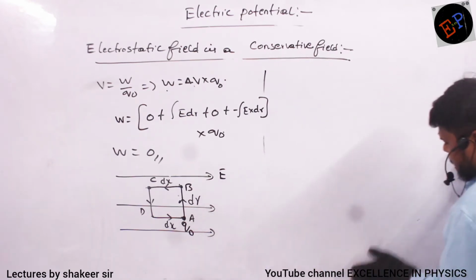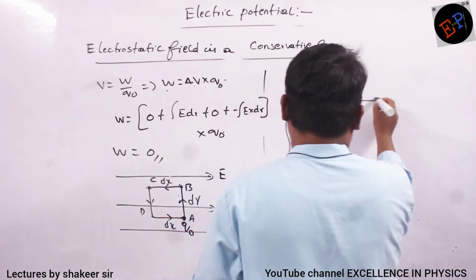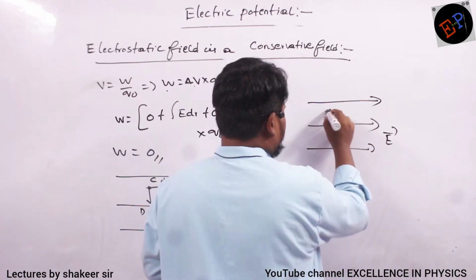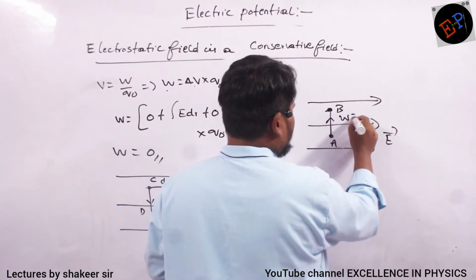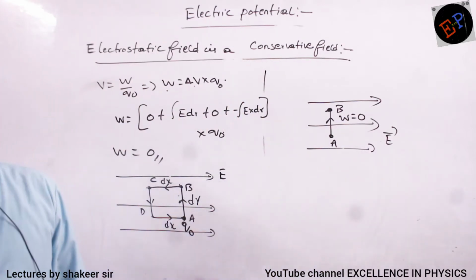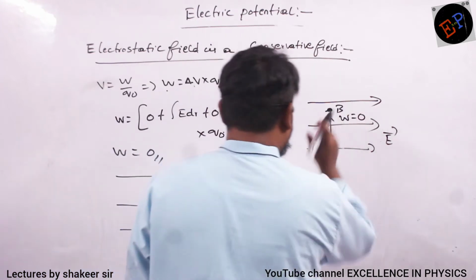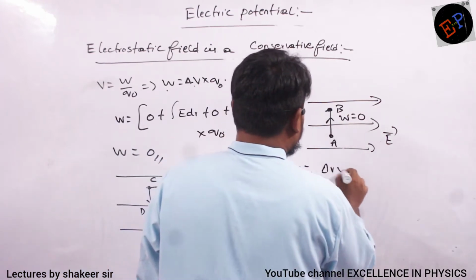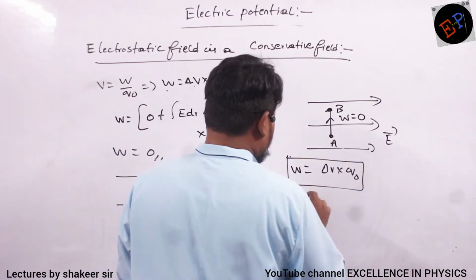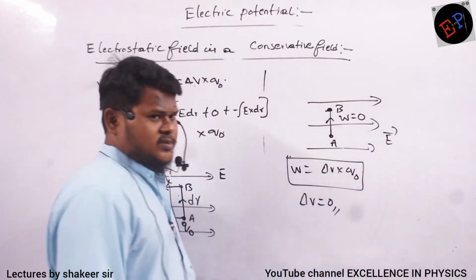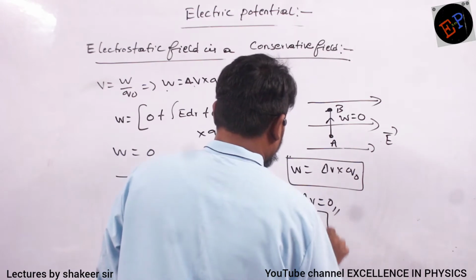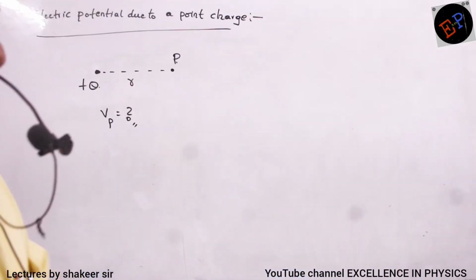So by doing this experiment, what have we understood? For example, this is an electric field. To start from point A and reach up to here, what work do I have to do? I need not do any work. To travel perpendicular in a field, I need not do any work. So if work done is 0, work done can be written as change in potential multiplied by the charge you are carrying, so the change in potential is also 0. It also means the potential at both points is the same.